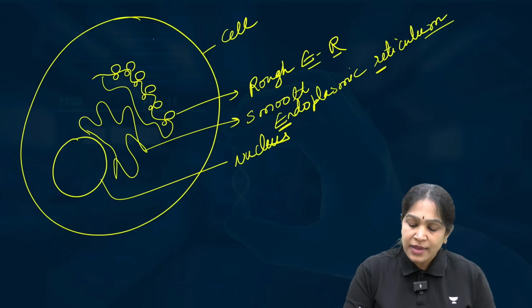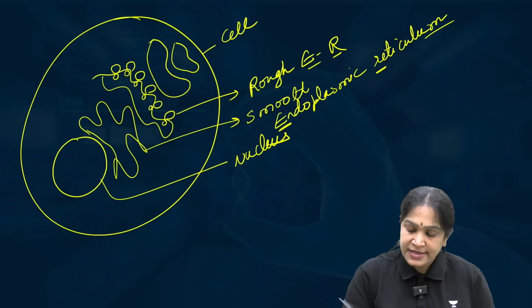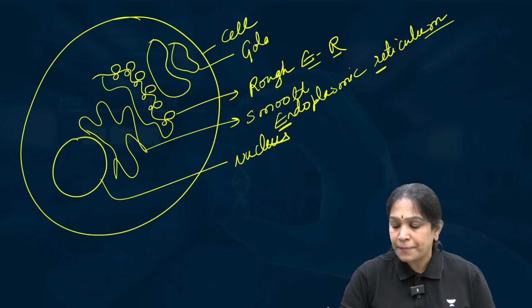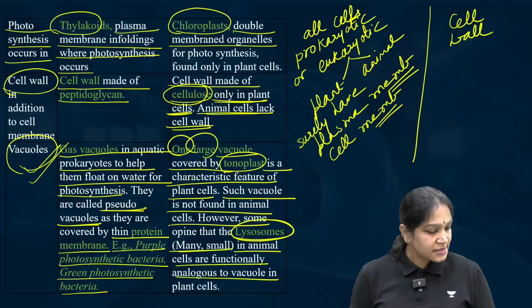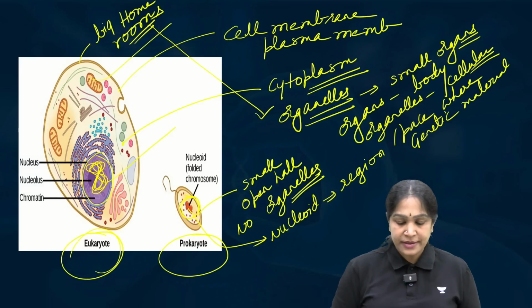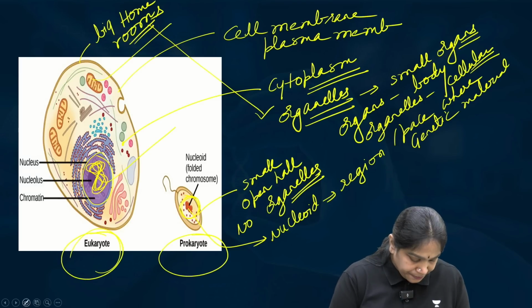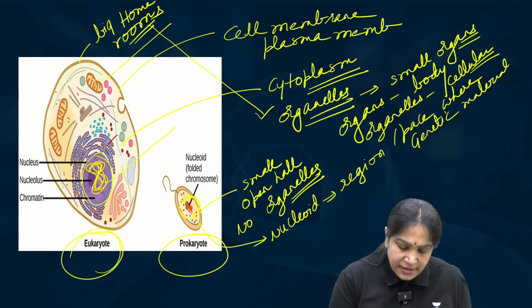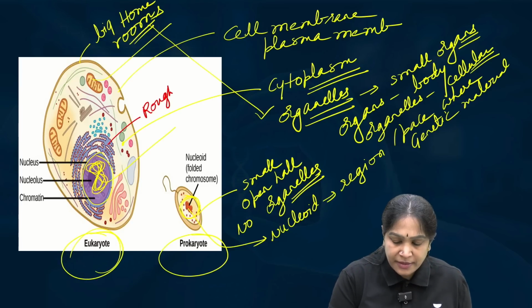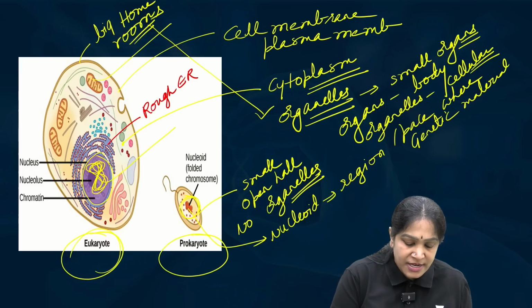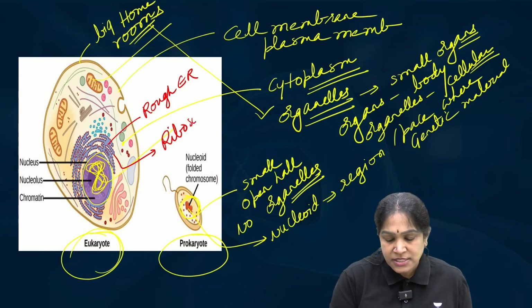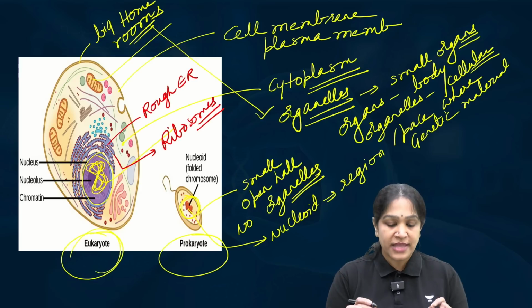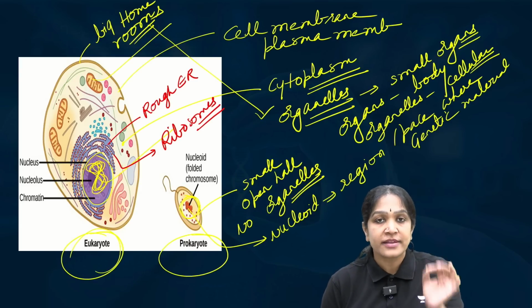Right. After that you have another structure called Golgi complex. I will try to show this in this image. Look here. This is the rough endoplasmic reticulum. Can you see granule-like structures here? 1, 2, 3, 4. What are these granule-like structures? Ribosomes. So this will give a rough appearance to it. So therefore we call it rough endoplasmic reticulum.